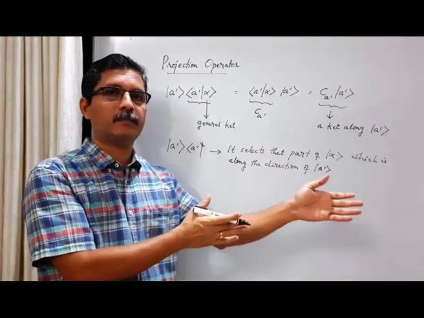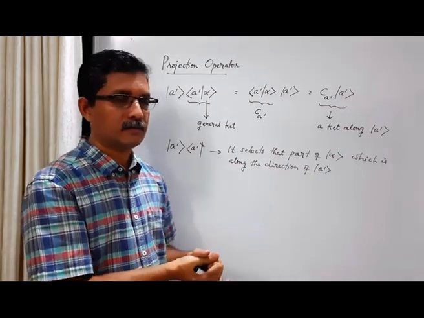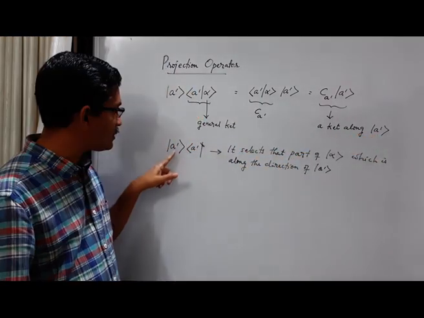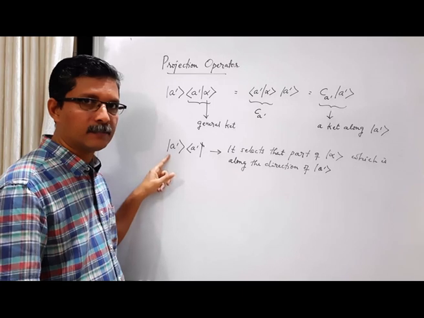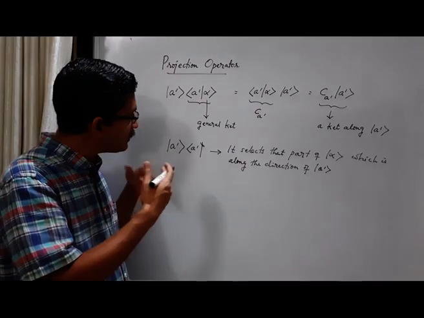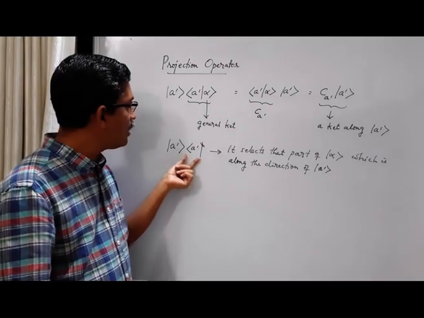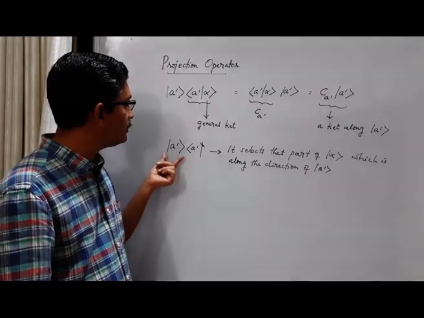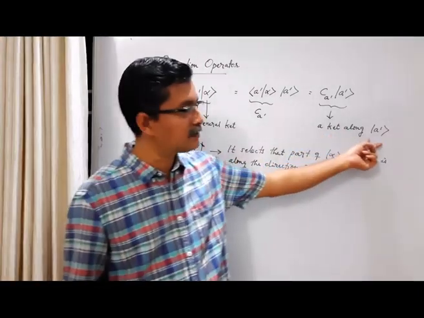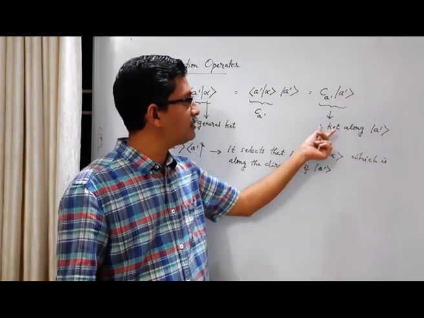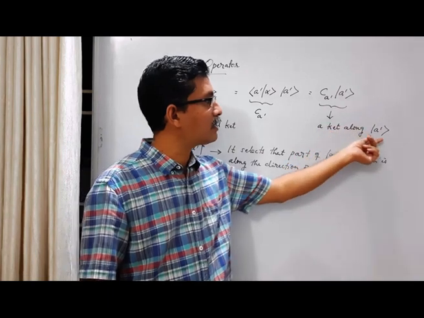So the role of this operator is to get from a general vector a part of it which is along a particular base ket. And remember, this base ket is present in this operator. This operator is constructed out of this base ket. It contains a ket and a bra, and this ket is exactly this ket. Finally, what you are getting is a ket vector which is along the direction of this base ket.